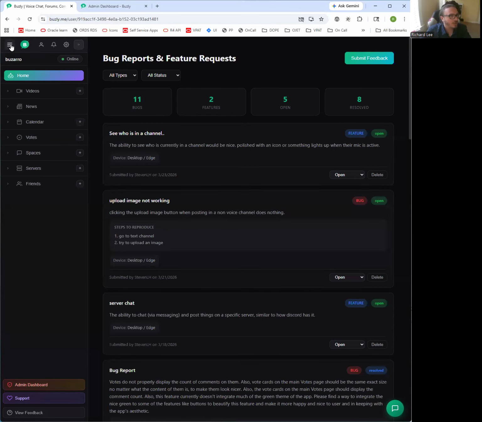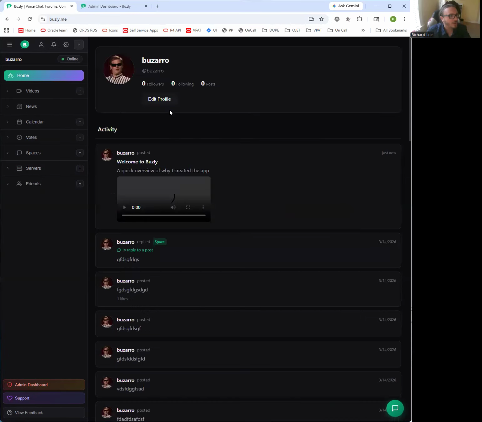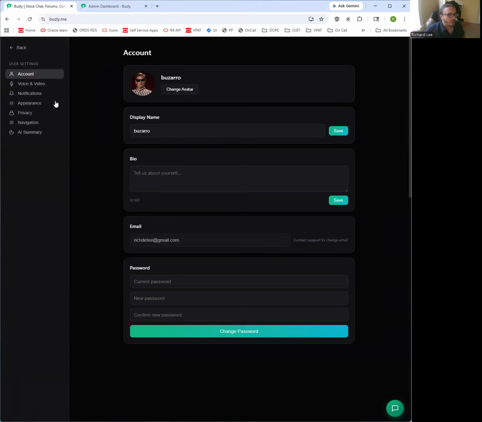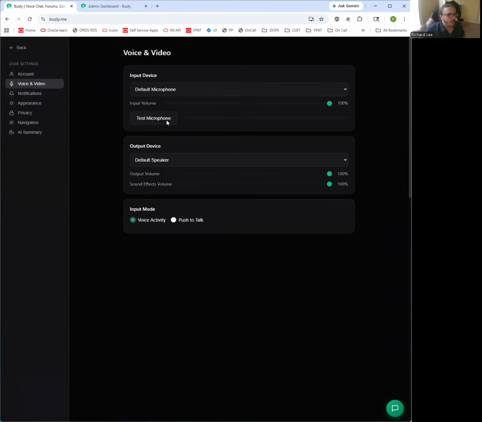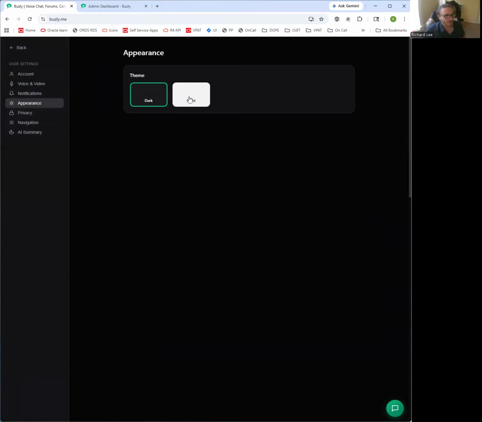Oh, there's extensive settings features. I can view my own profile here and edit. And then there's notifications as well. In the settings, you can edit your account, change your password, change your display name and your avatar and stuff like that. You can change your video settings and implement push to talk. You can tweak your notifications settings, tweak the appearance.